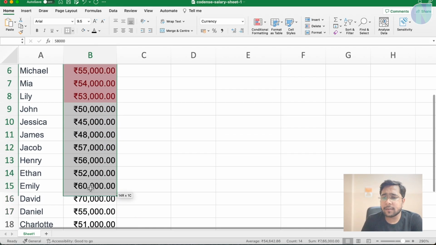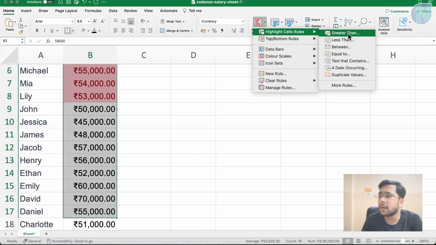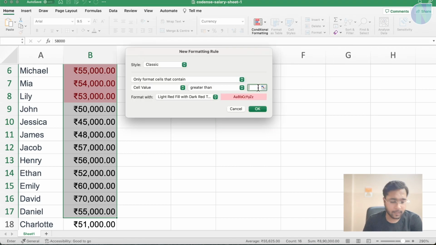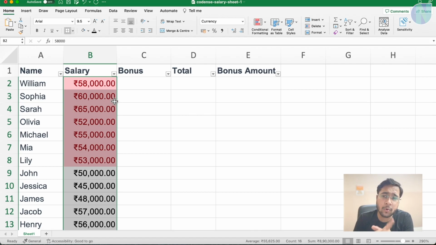Now I can select more rows here, and let's apply some conditional formatting. Greater than, and I will make it, let's say, 60,000. Okay. So now here two conditions are applied.